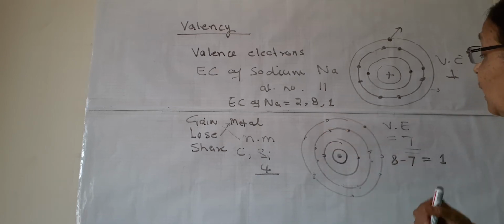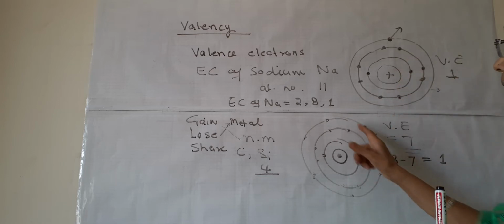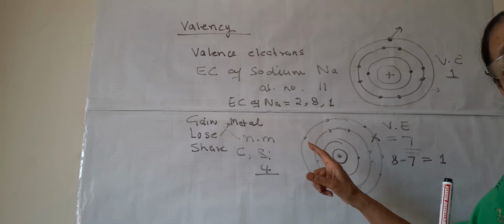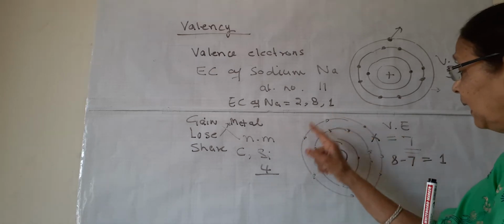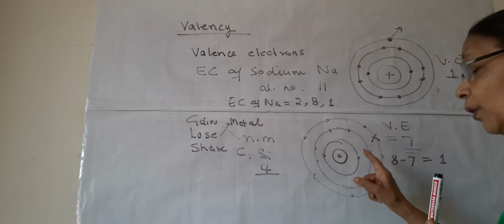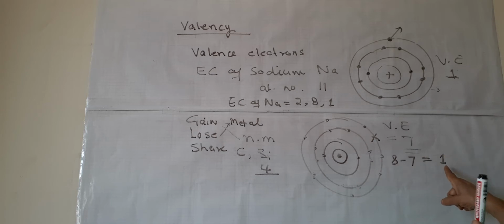So if chlorine gains 1 electron from any other, it will have 8 and then it will have a stable configuration.